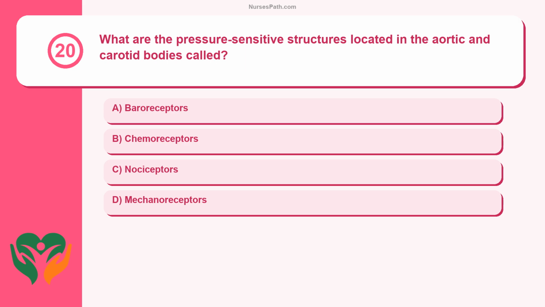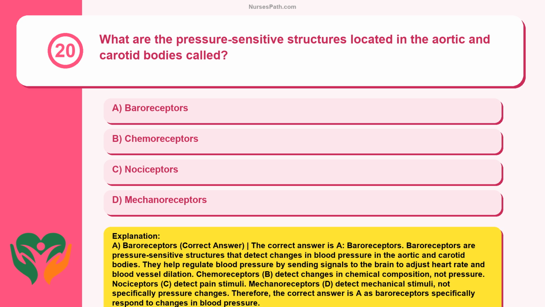Question 20. What are the pressure-sensitive structures located in the aortic and carotid bodies called? Baroreceptors, chemoreceptors, nociceptors, mechanoreceptors. A. Baroreceptors. Correct answer. The correct answer is A. Baroreceptors. Baroreceptors are pressure-sensitive structures that detect changes in blood pressure in the aortic and carotid bodies. They help regulate blood pressure by sending signals to the brain to adjust heart rate and blood vessel dilation.